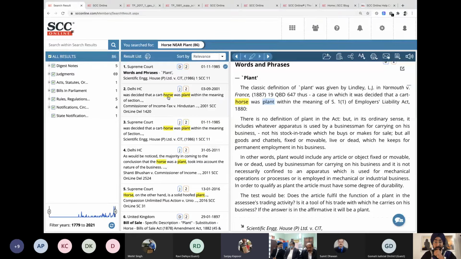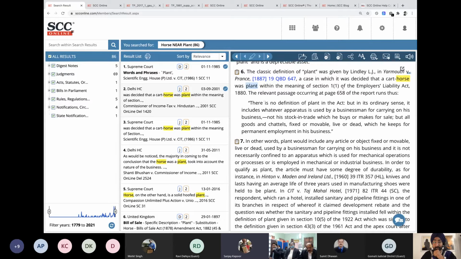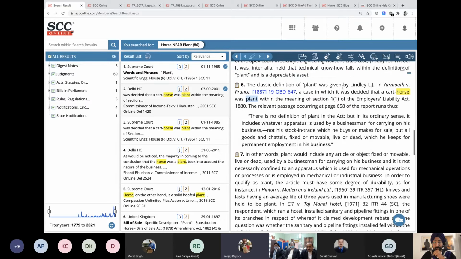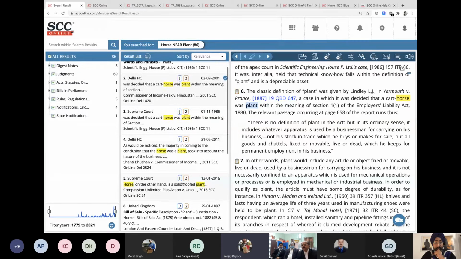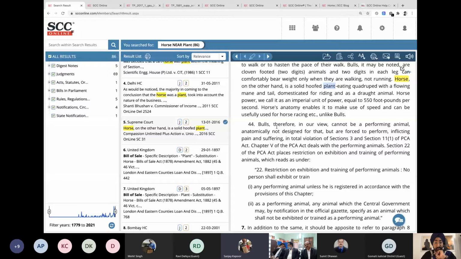I guess I'm getting the mantra that you have to look for the core issue and start with those two words, isn't it? In this case, instead of the long story, we have gone into the core issue, which is horse considered as plant and machinery. Even there, I noticed that you have not typed machinery. You have typed only one word. So the magic, is it right to write as minimum as possible? It has an inverse relationship. The less you write, the more you get.